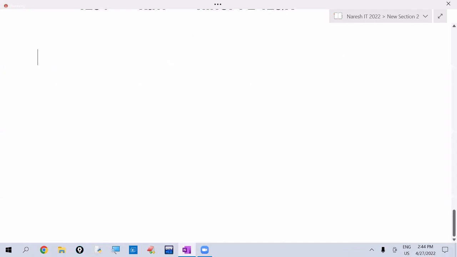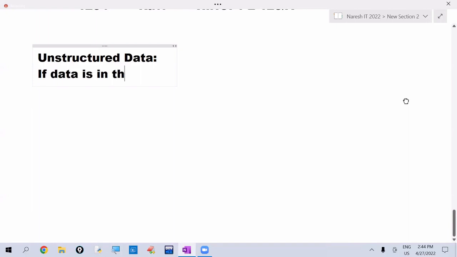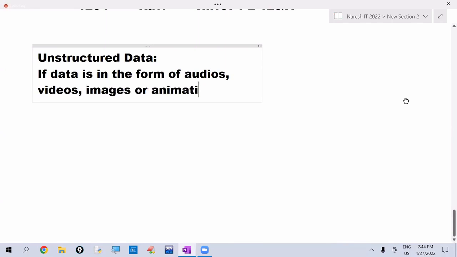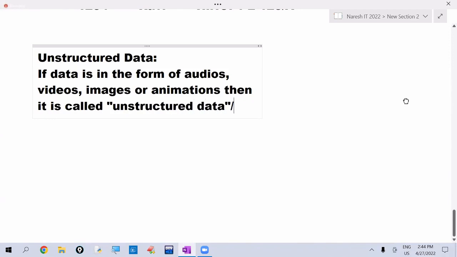Whereas unstructured data means, if data is in the form of audios or videos, or images or animations, or documents, then it is called unstructured data.